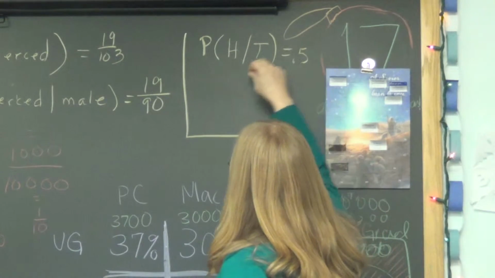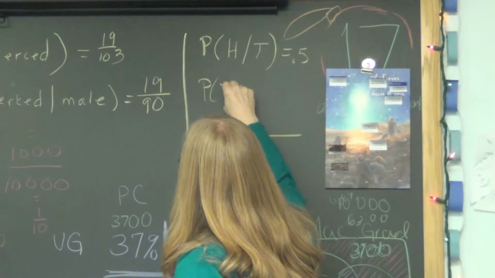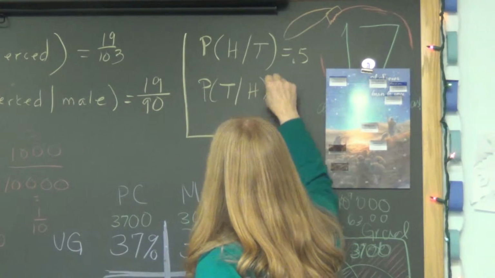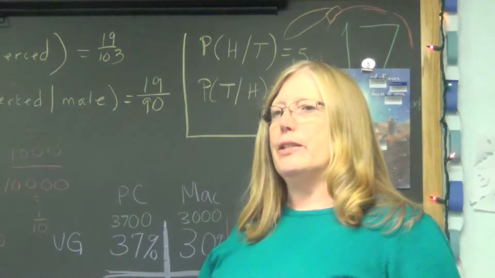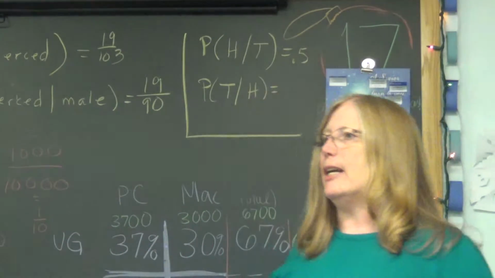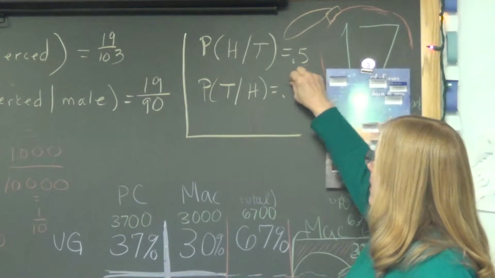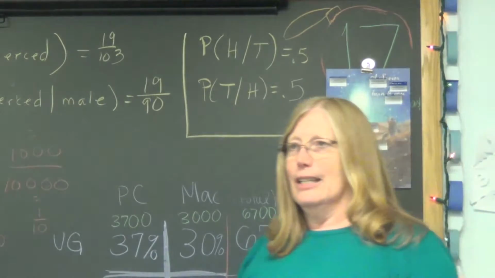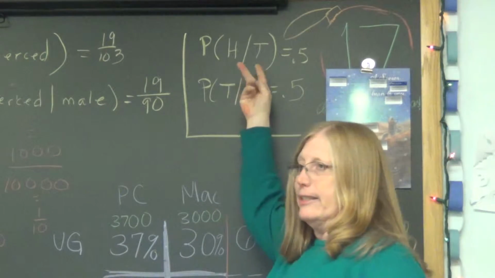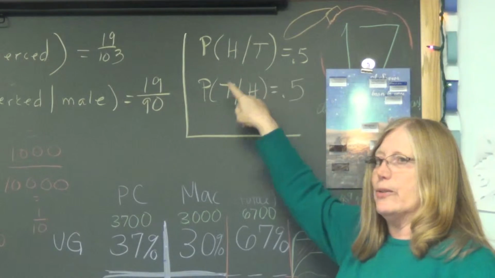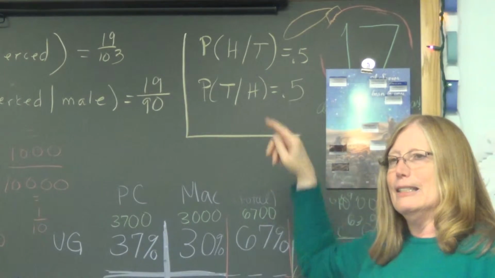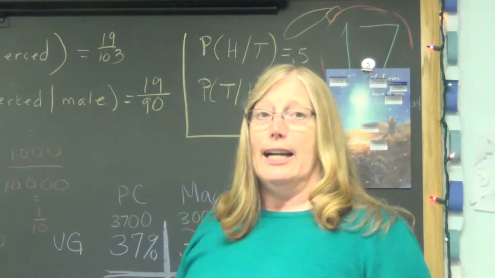So what's the probability of a tails given a heads? If I flipped the first time and got a heads, what's the probability of getting a tails? Also 0.5. So did order matter in this case? Heads given tails or tails given heads? It didn't matter either way.